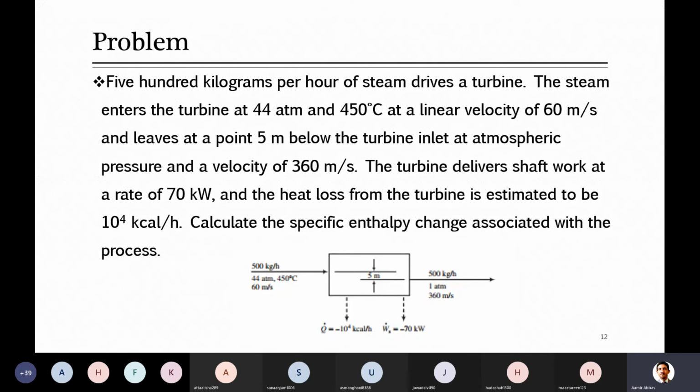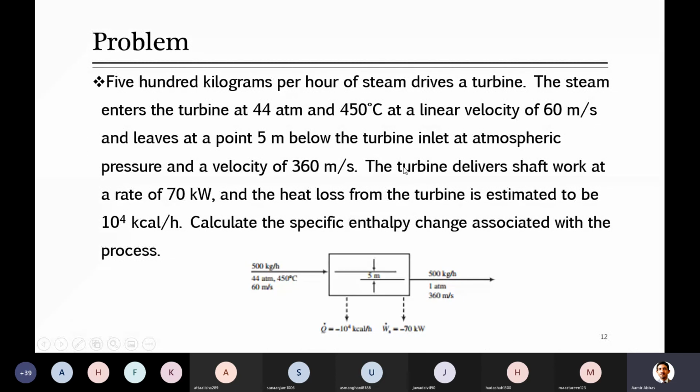This is about the inlet condition: steam gets into the turbine at this temperature, pressure and velocity, and its flow rate is 500 kg per hour. This steam leaves 5 meters below the turbine inlet at atmospheric pressure and a velocity of 360 meters per second. So it leaves the system, as you can see in this diagram. The leaving point is 5 meters below the inlet point, and its velocity has changed to 360 meters per second, and it is leaving at atmospheric pressure, 1 atm. These conditions are also given.